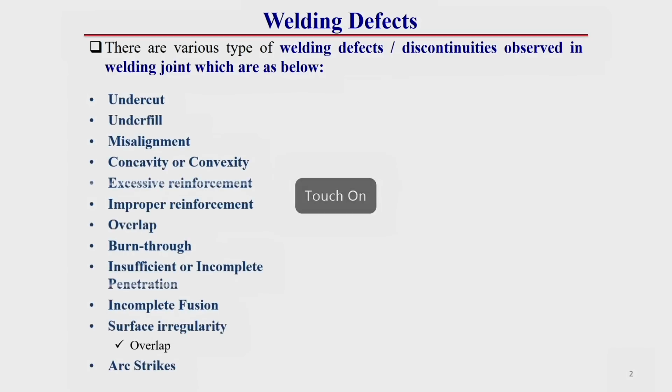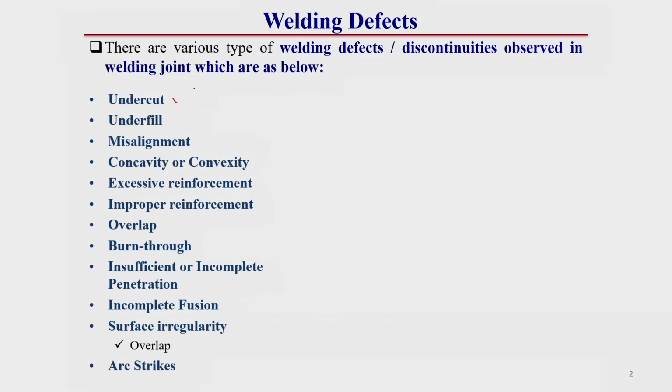In the last lecture, I was discussing submerged arc welding. Today I am going to deliver a lecture on welding defects. There are various types of welding defects or discontinuities generally observed in a welding joint, which are as follows.